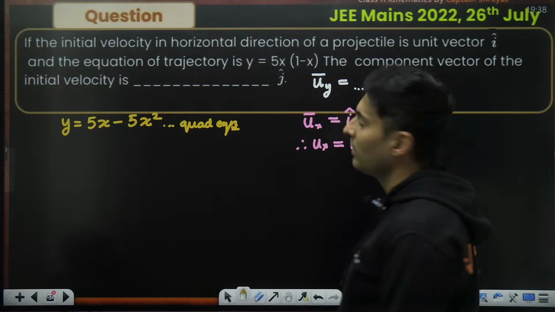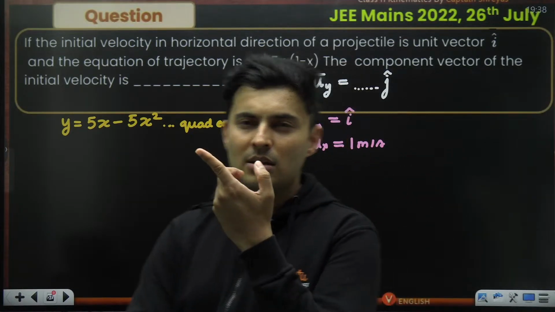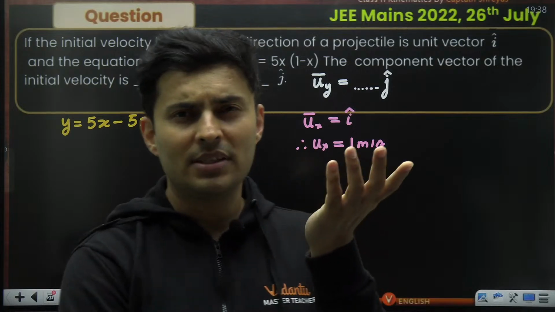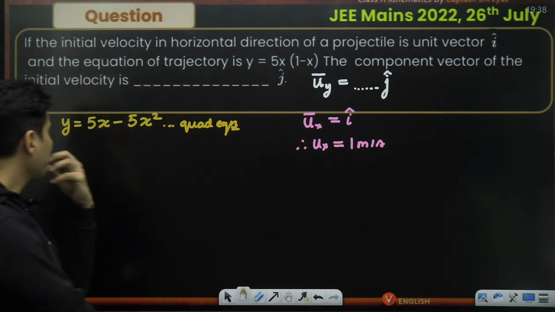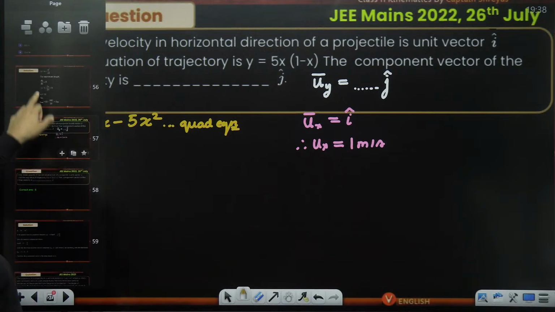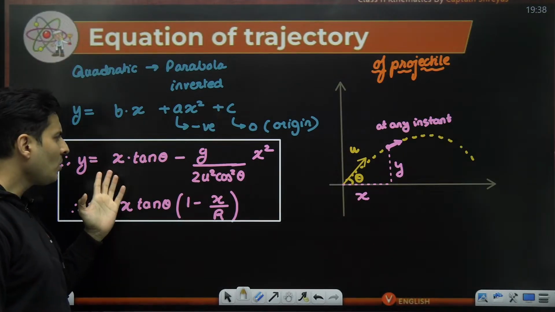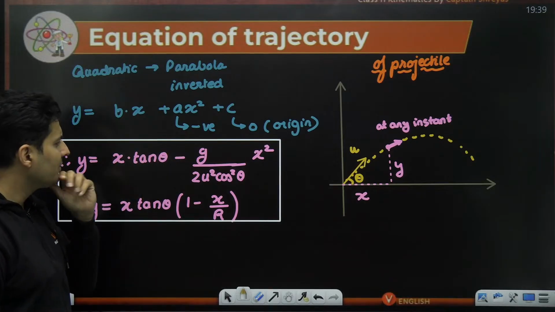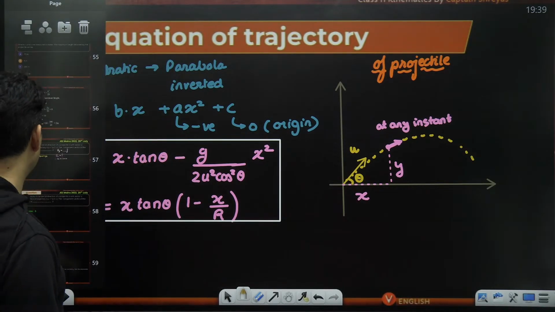What is going to come over here? So I need to find either the angle or maybe the total velocity. Somehow we can get it. How do we do it? Let's look at maybe our trajectory equation, something we might get. If I compare it with this, maybe I will get something. Let's see what I will get if I compare it.